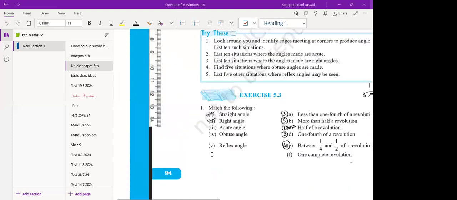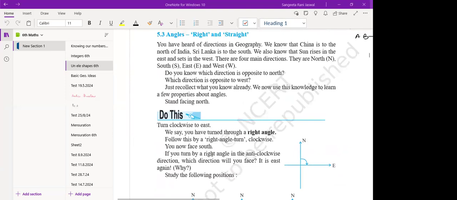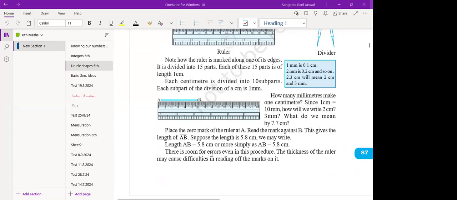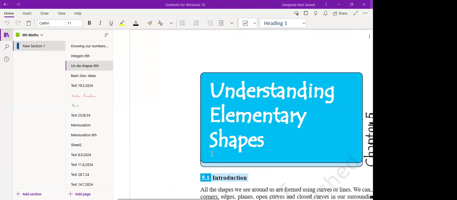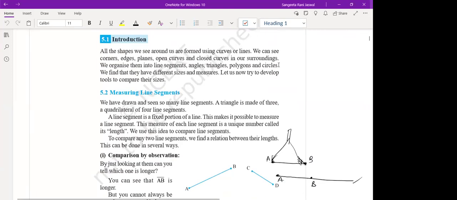This is the chapter. Although you have done this chapter, you're just revising it today. Those who have not done it can also listen carefully.